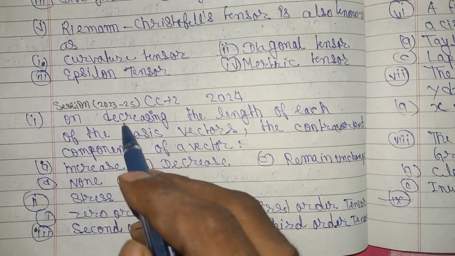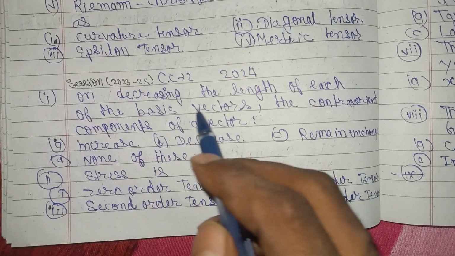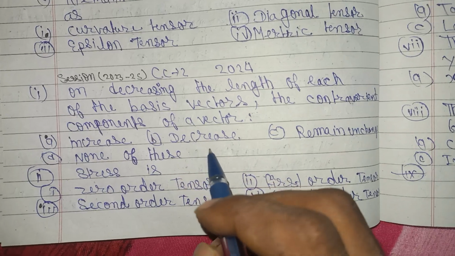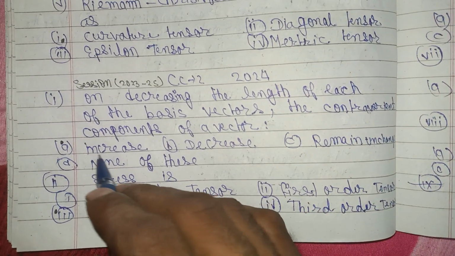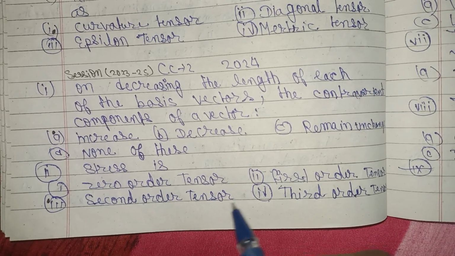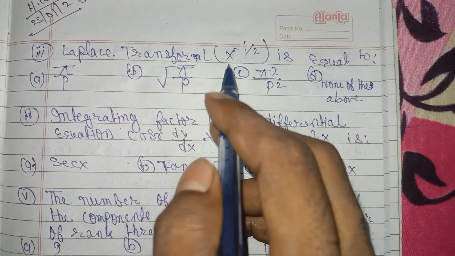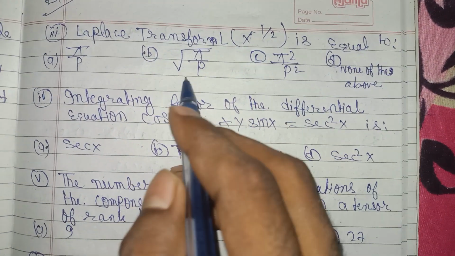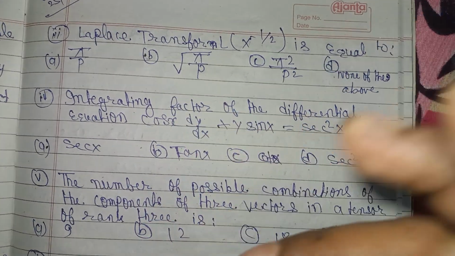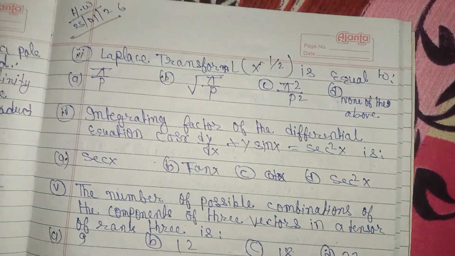And come to the 2023-25 session question paper. On decreasing the length of each of the basis vectors, the contravariant component of a vector increases, option number 2. Stress is a second order tensor. Question number 3. The Laplace transform of x^(-1/2) is equal to under root pi by p, which is correct.